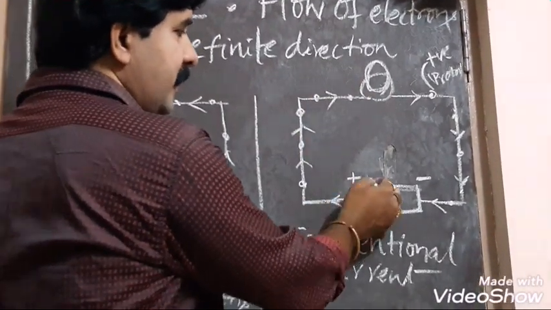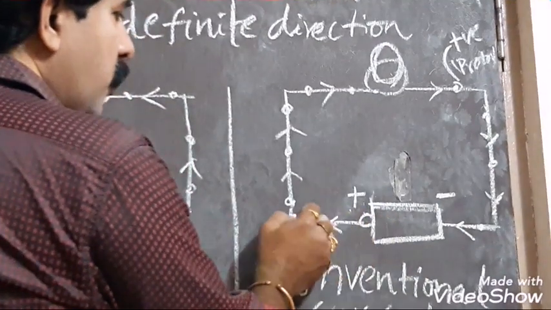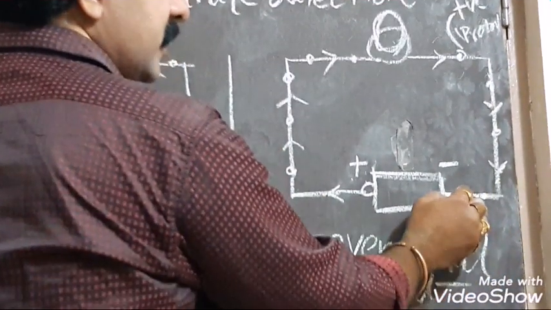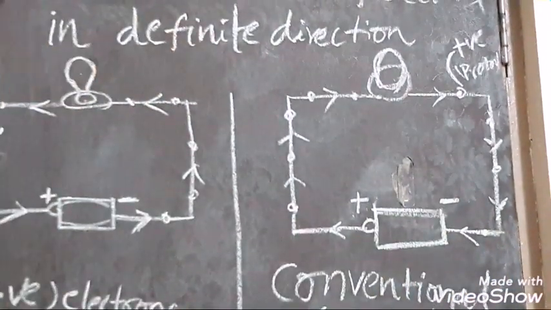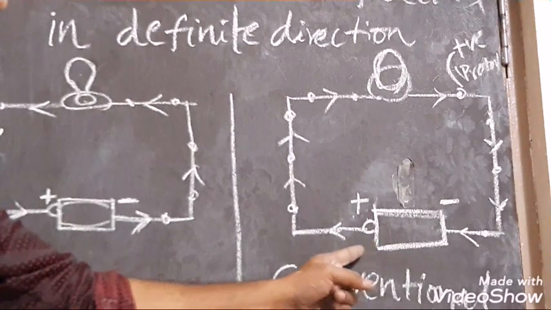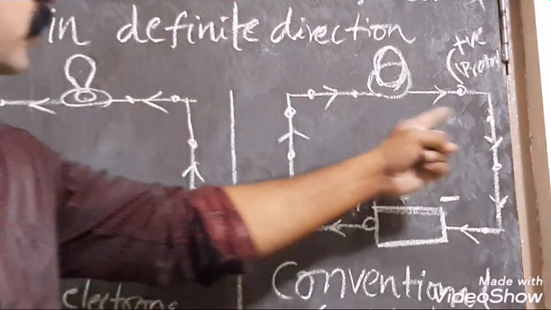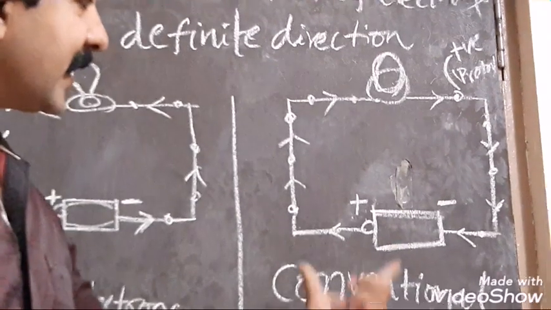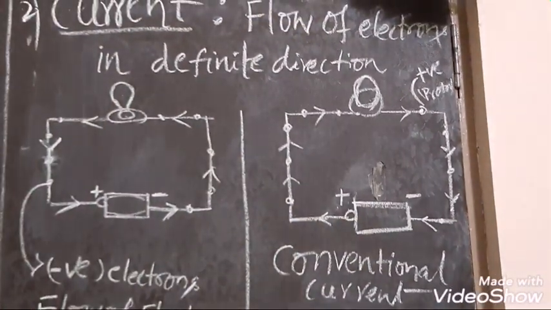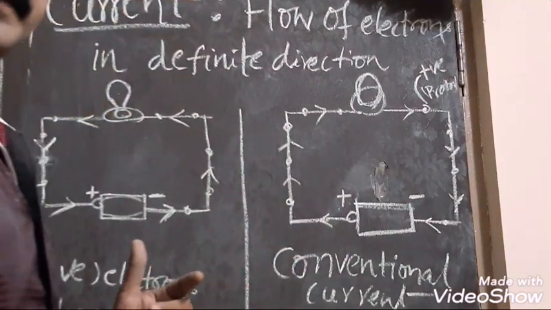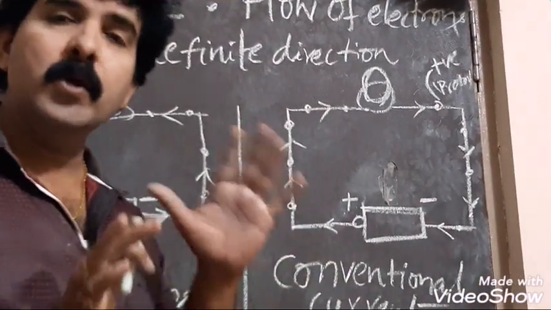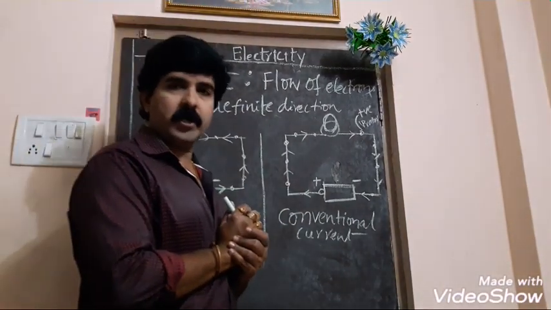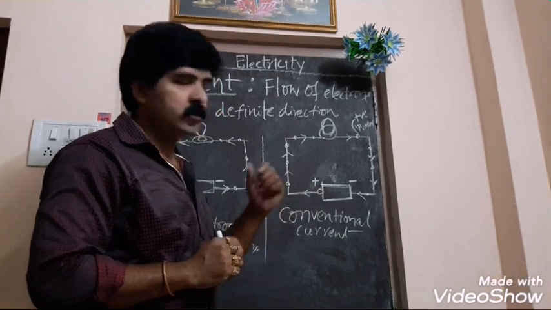This is the positive terminal of the battery. So protons are moving in the direction towards the negative terminal. From the positive terminal, protons are moving towards the negative terminal. This is the conventional current flow chart, because at that time only protons were discovered, electrons were not discovered.